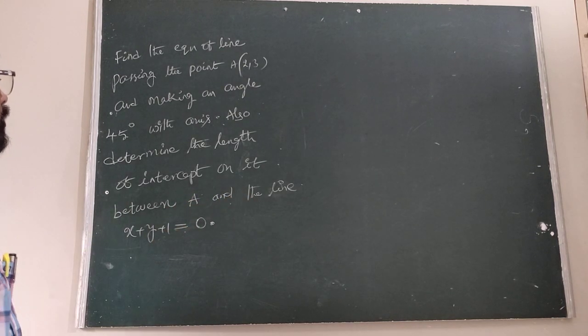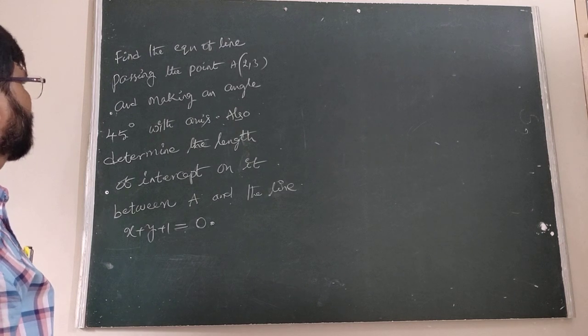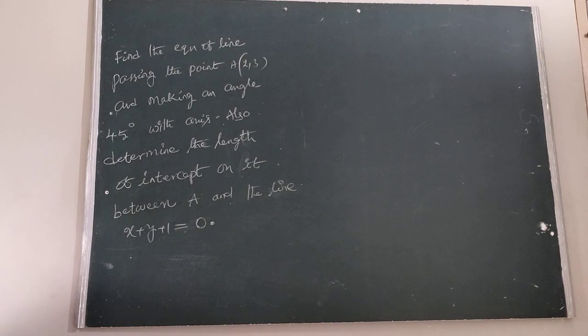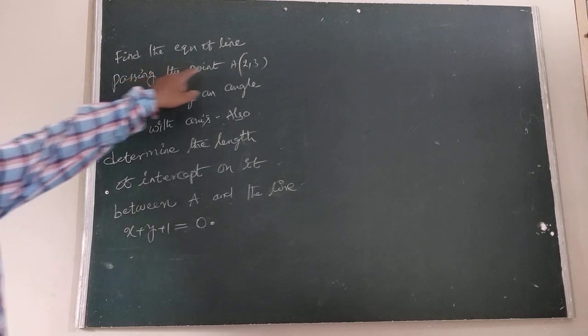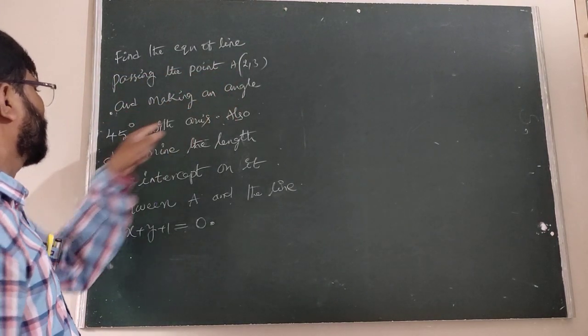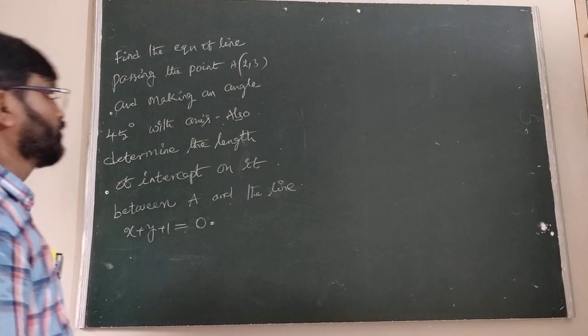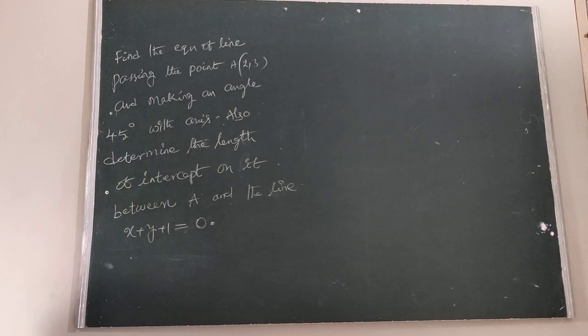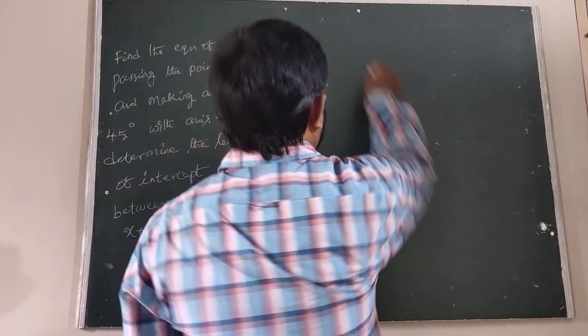This we know, everybody. So here, first we observe.